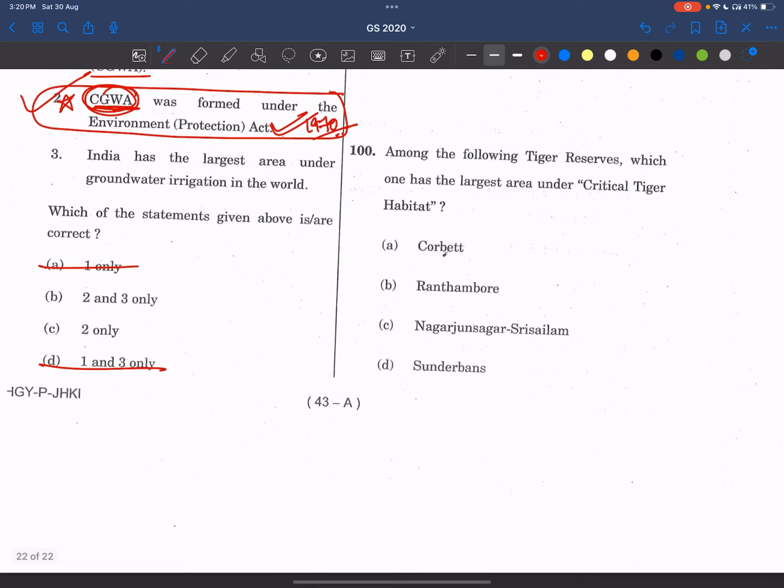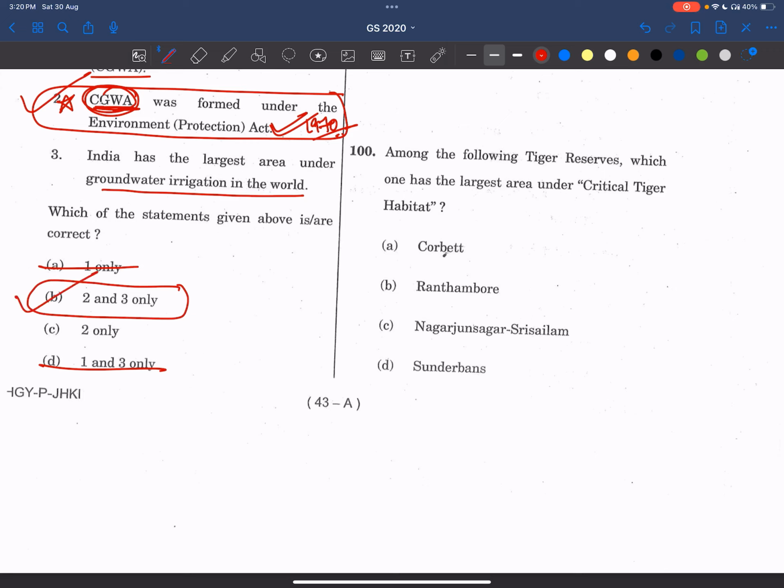Now, we got the second statement is correct. India has the largest area under groundwater irrigation in the world. Yes, friends, unfortunately, almost 67% of our irrigated area we are using from our groundwater resources only. India is the largest country in it. So, the third statement is also correct.